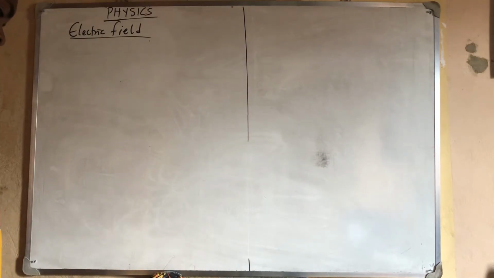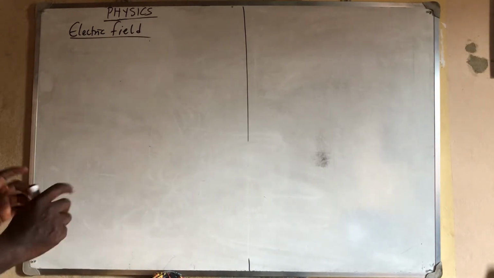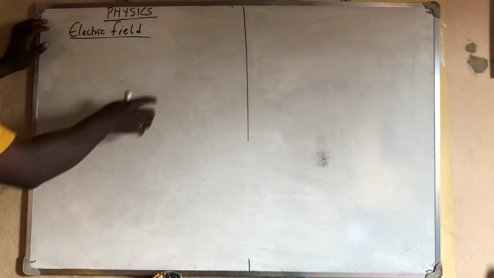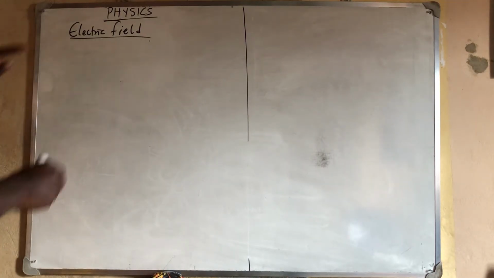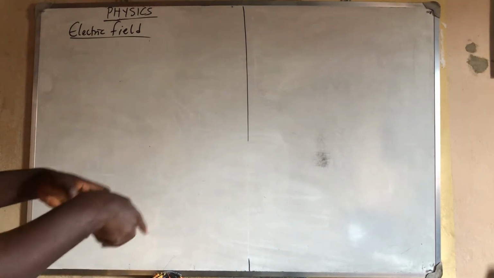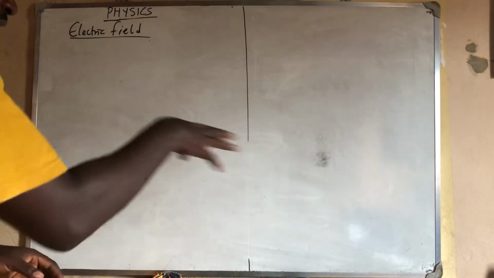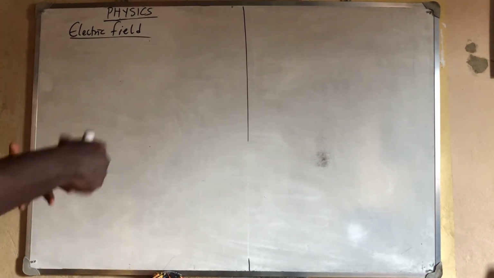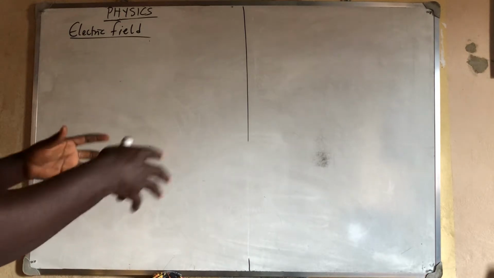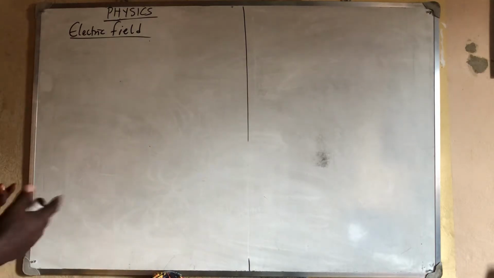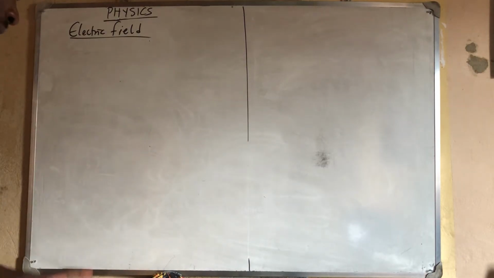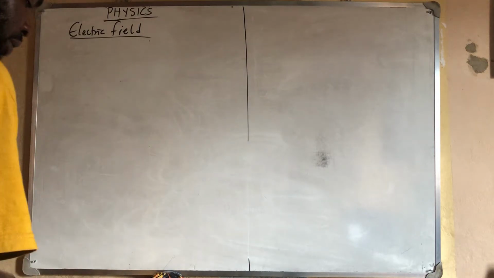Electric field is a region where an electric force is experienced by a charged body. Very simple. Electric field is the region where electric force is experienced by a charged particle. It could be force of attraction or force of repulsion. That field where that force, either force of attraction or force of repulsion, is being experienced is called an electric field. So, electric field is a region where an electric force is experienced by a charged body.